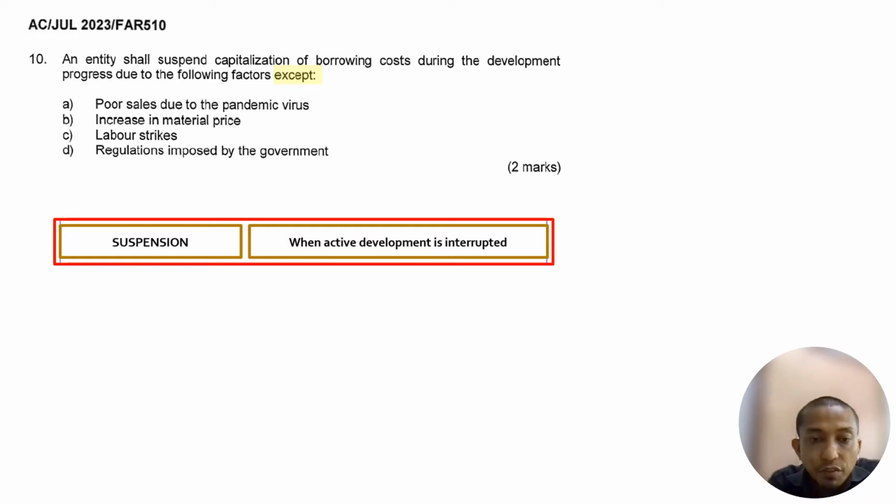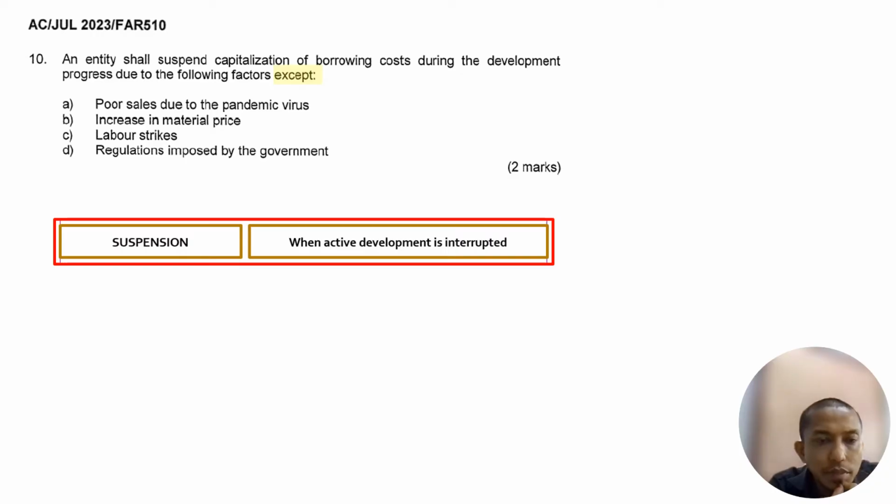is when active development is interrupted. So now the issue is what it means when active development is interrupted. Except, kecuali, right? Now we see A, poor sales due to pandemic virus. If it is poor sales, is your development interrupted? Seems like this is the answer, right? Except, right?